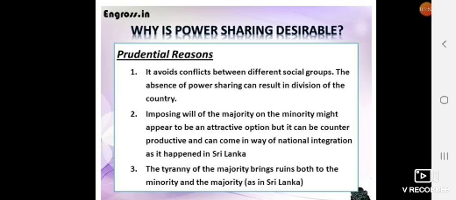The tyranny of the majority brings ruin both to the minority and the majority, as in Sri Lanka. When that civil war broke out, both minority and majority suffered equally. So that's why power sharing is very desirable.